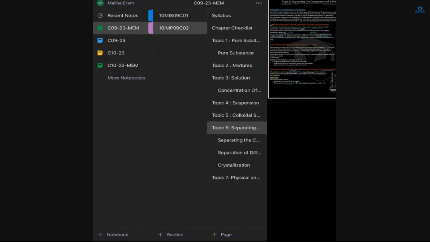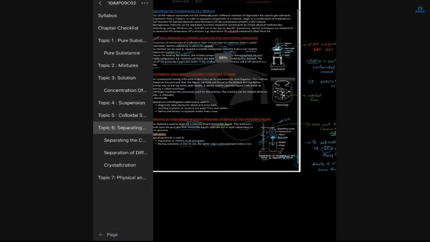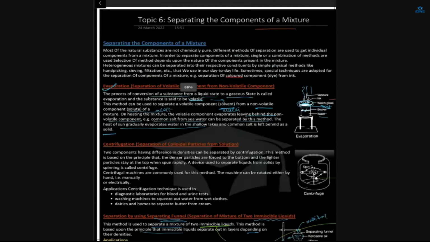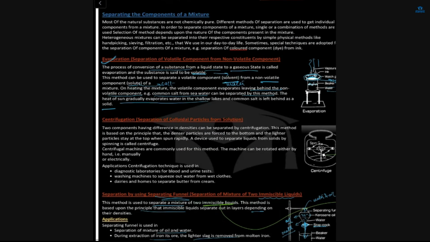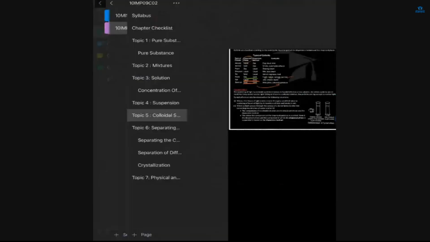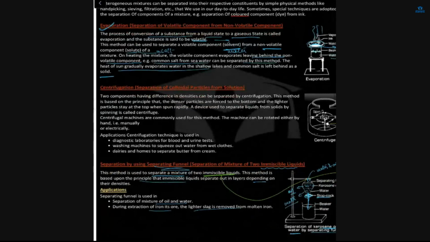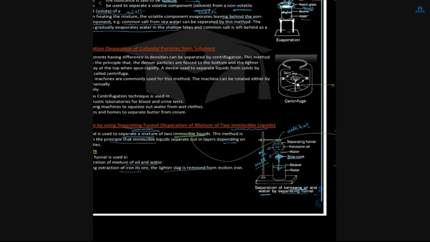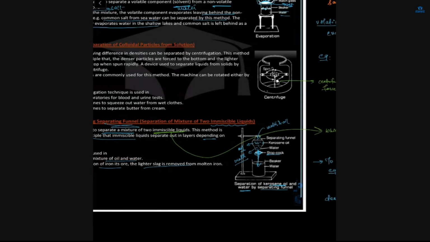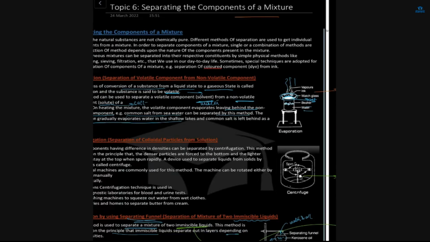That day we have discussed about separating the components of a mixture, right? So we have learned about evaporation. Evaporation is done. Separating funnel also done. You know the example of separating funnel, kerosene, oil, and water, right? Okay, so let me just quickly revise.